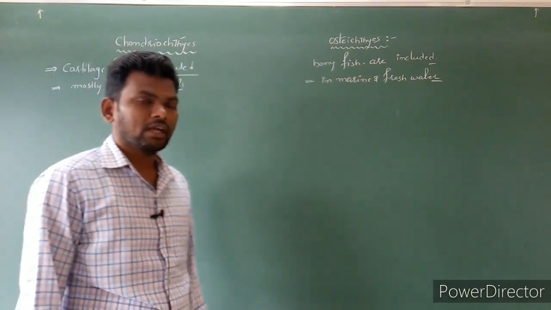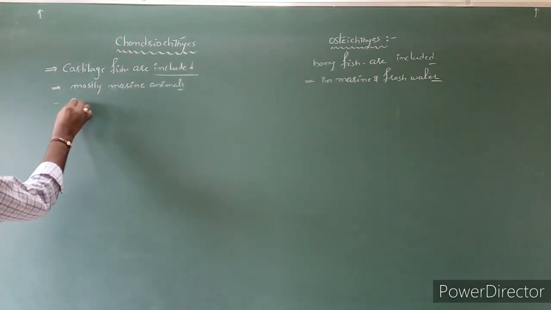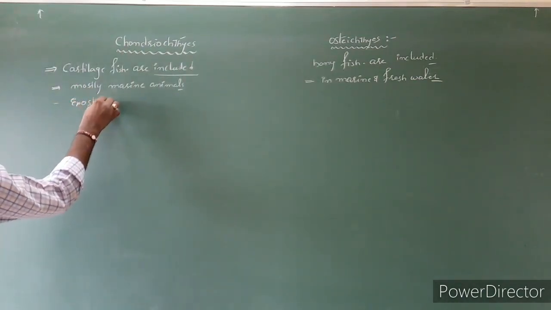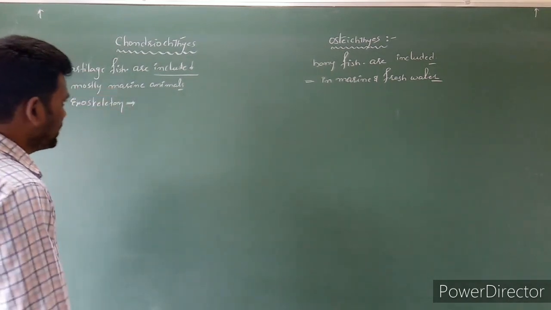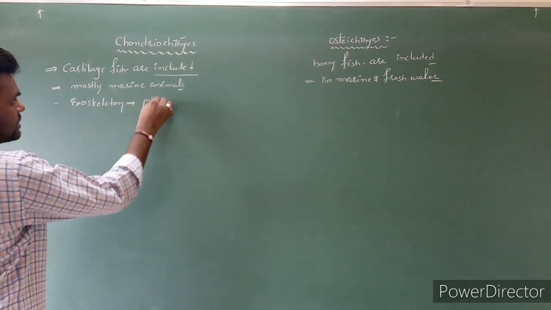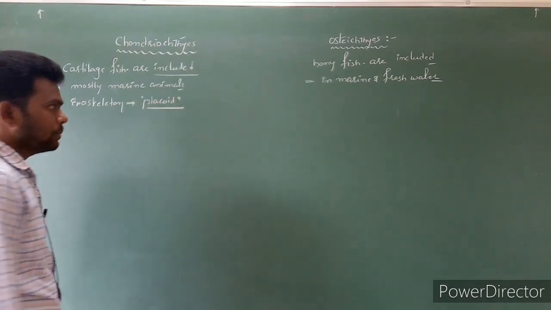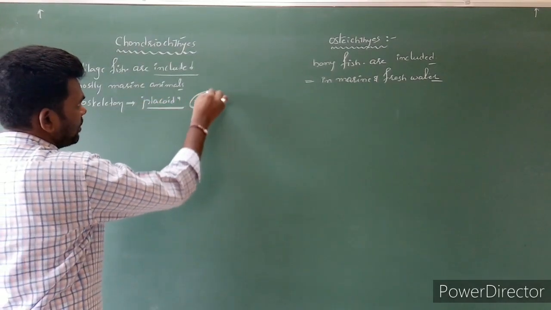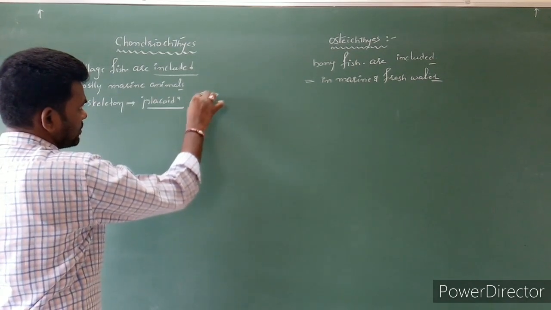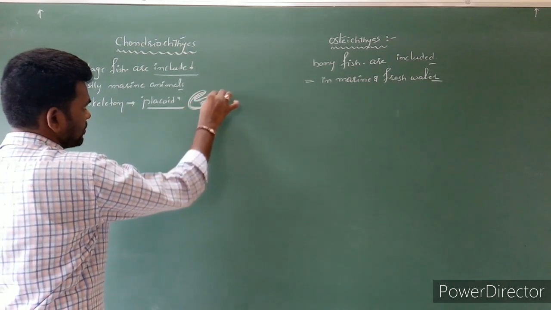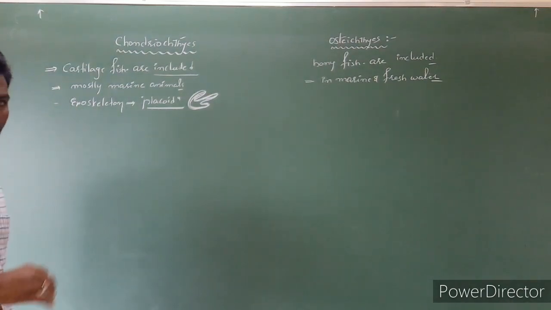Clear? Let's see the exoskeleton as well as endoskeleton. Exoskeleton is nothing but scales. In Chondrichthyes, placoid scales are present. Placoid means a little bit sharper scales. This type of scales we can notice on the surface of the fish.